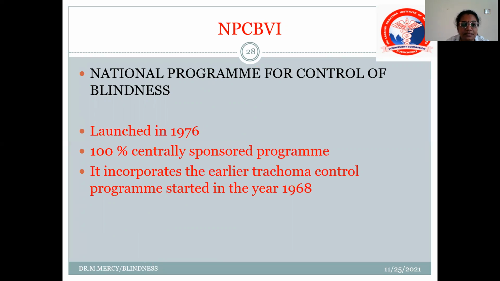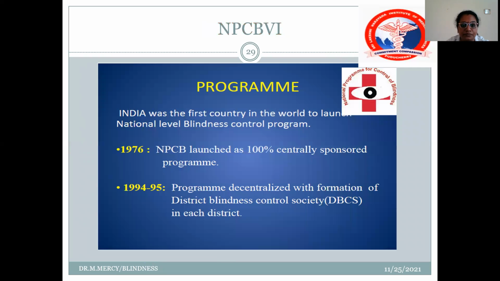It's a 100% centrally sponsored program, and it incorporates the earlier trachoma control into this program. So as I said, it's a 100% centrally sponsored. Okay. So how to decentralize this program? We have a District Blindness Control Society in each and every district.